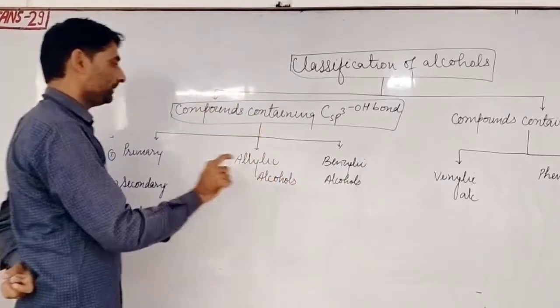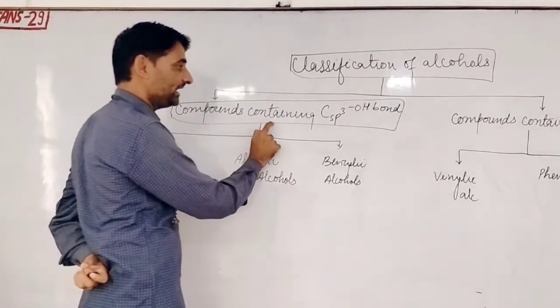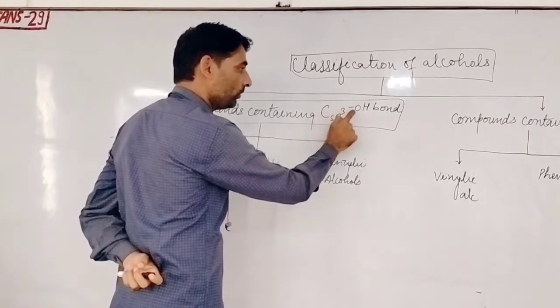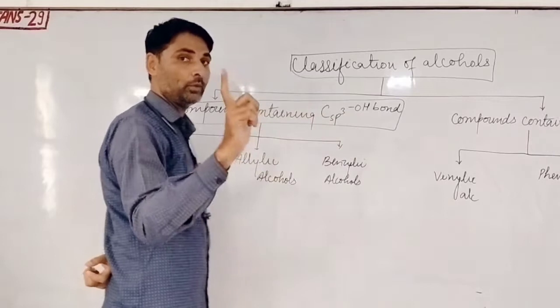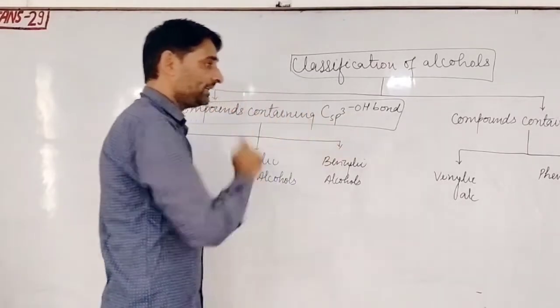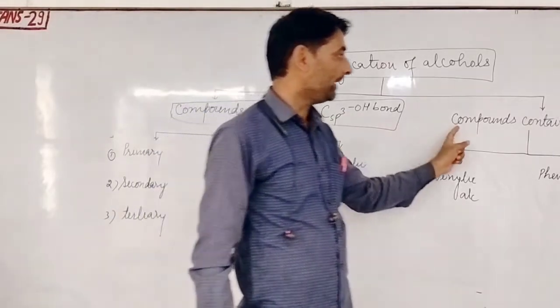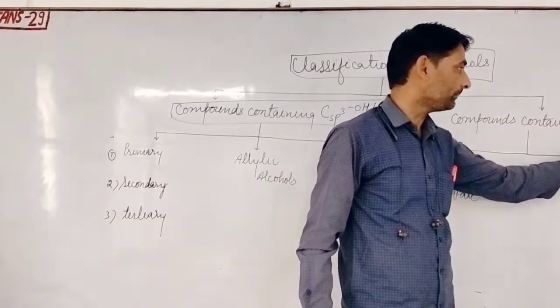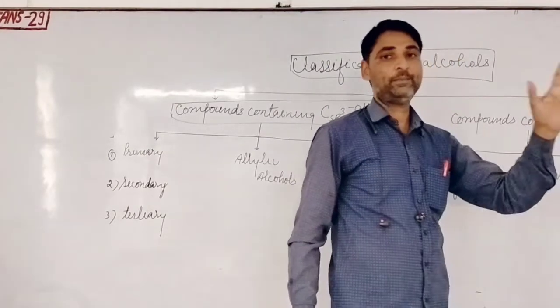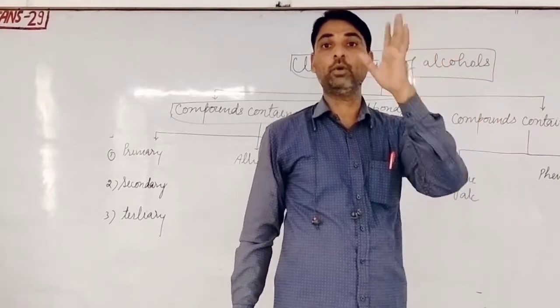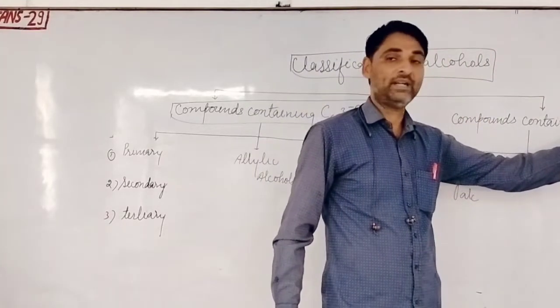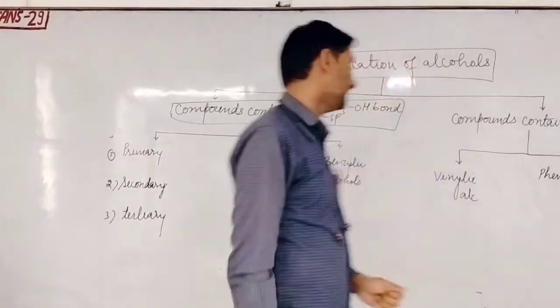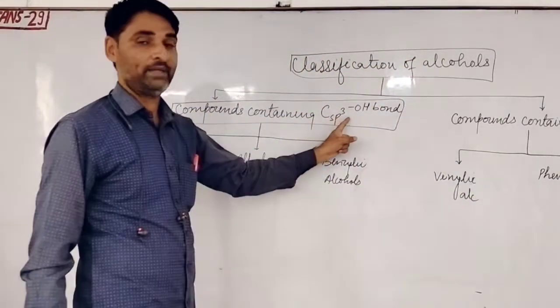The first concept is compounds containing a C-sp3-OH bond. You know that sp3 means single bonded. And the second classification is compounds containing a C-sp2-OH bond. sp2 means the compound contains a double bond. The double bonded carbon is sp2 hybridized, and the single bonded carbon is sp3 hybridized.